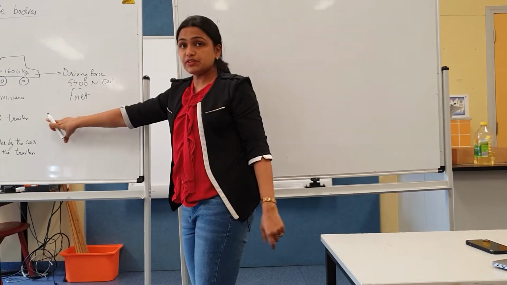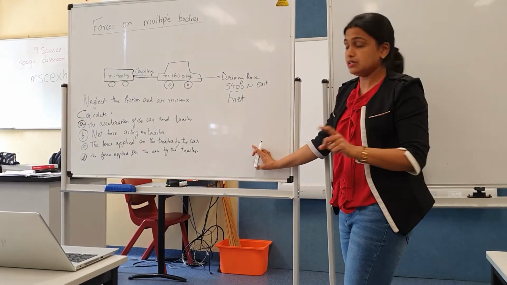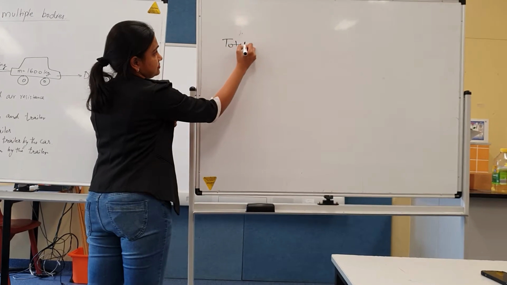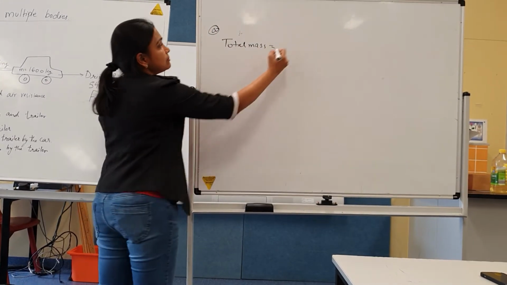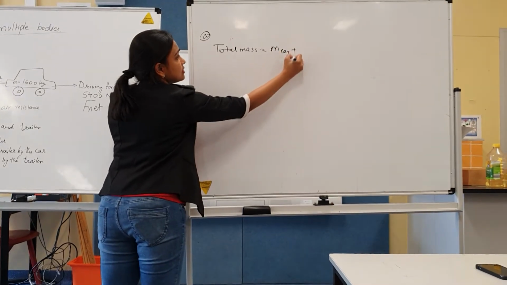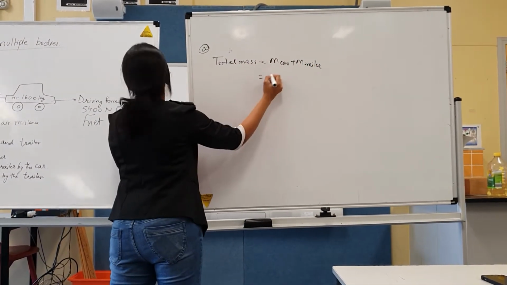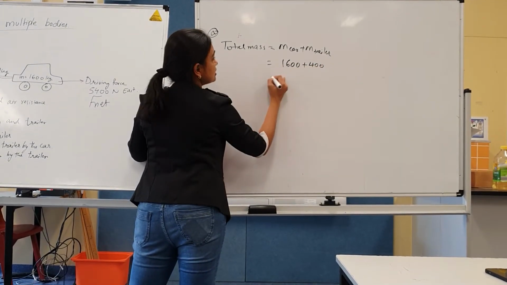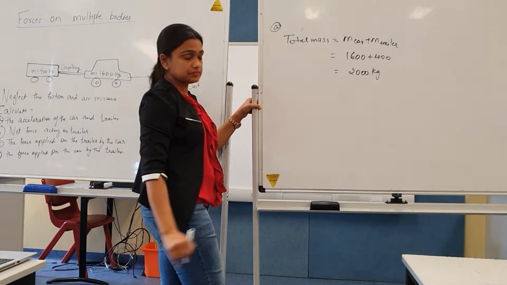The first thing we have to calculate is the acceleration of the car and trailer both. First of all, we need to find the total mass. Solving for a, the total mass will be mass of car plus mass of trailer, that will be 1600 plus 400, 2000 kilogram.